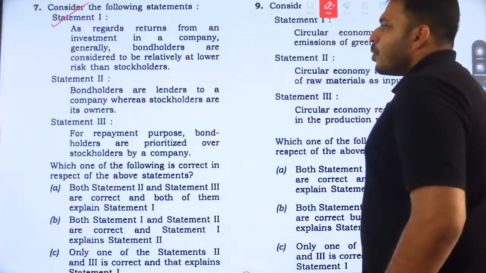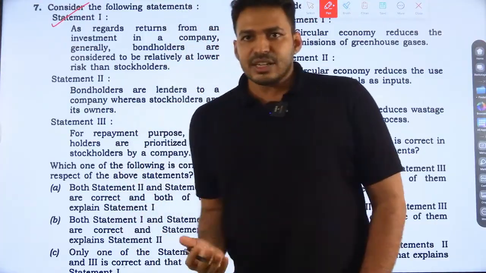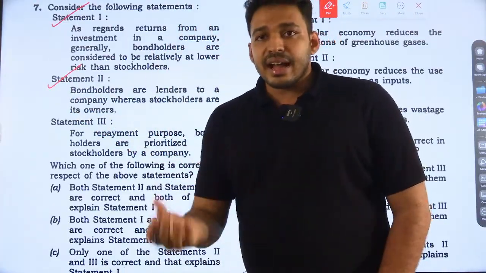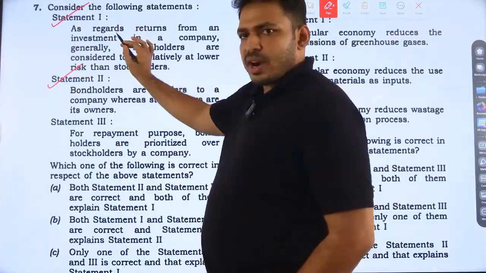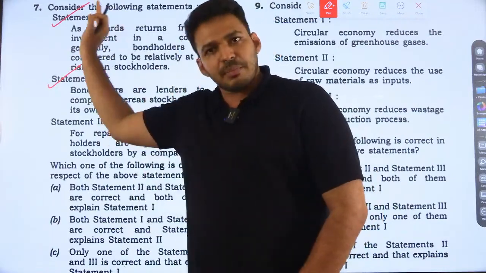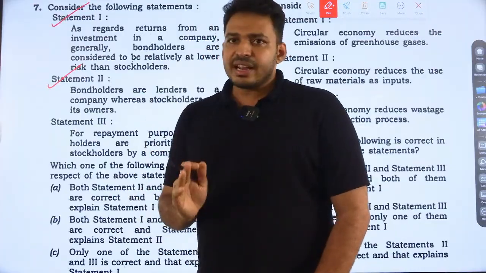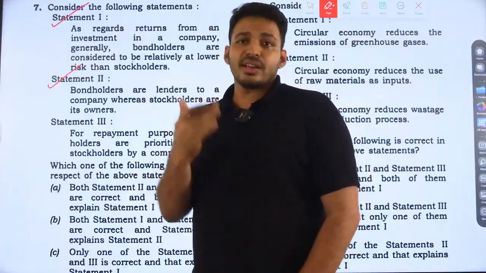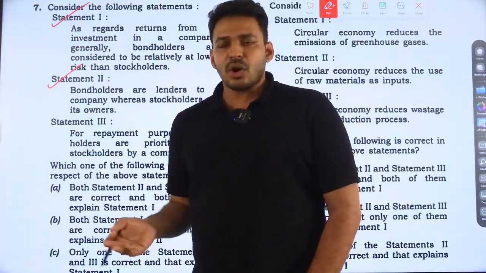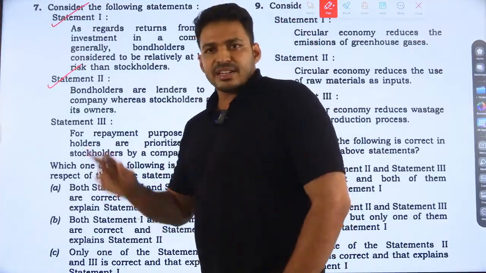Statement 2: Bondholders are lenders to a company whereas stockholders are its owners. Yes, exactly, that's what I just said. Bondholders are lenders, but stockholders are owners. So statement 1 is right and statement 2 is right, and statement 2 is a correct explanation for statement 1. Since stockholders are owners and bondholders are lenders, bondholders definitely have lesser risk. If the company is not progressing, the risk will go to the stockholders, and their stock or share will be devalued. So statement 2 is a correct explanation for statement 1.